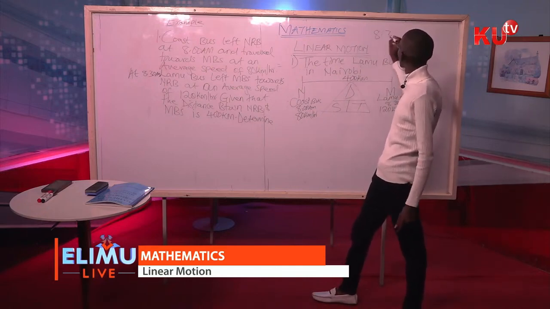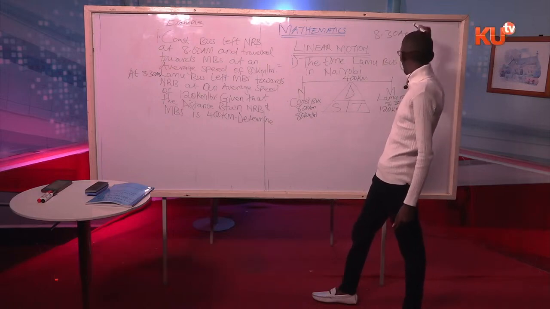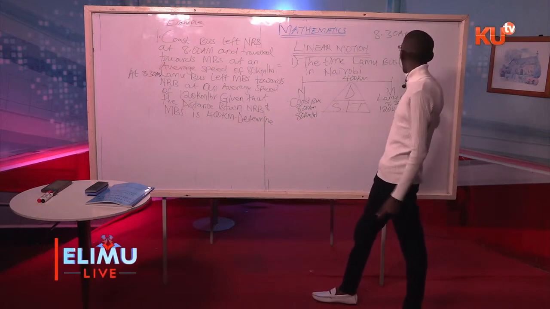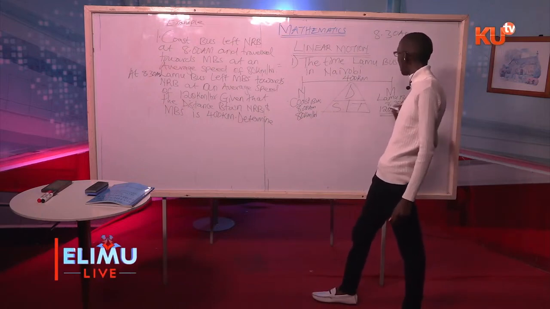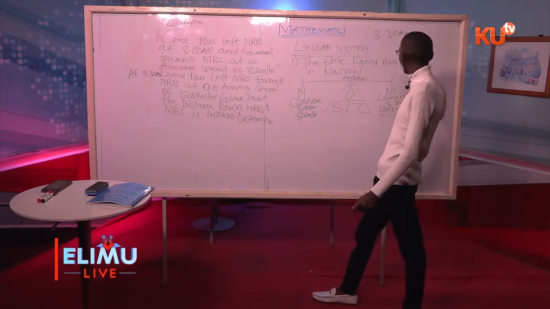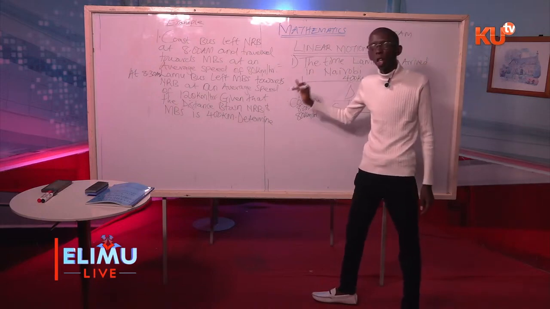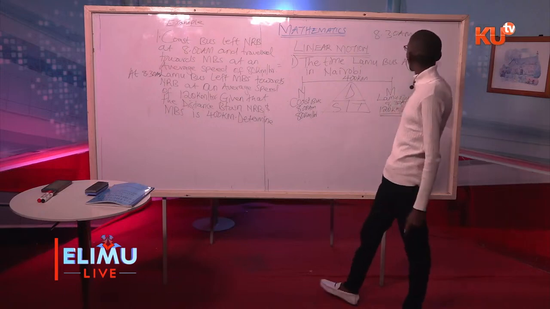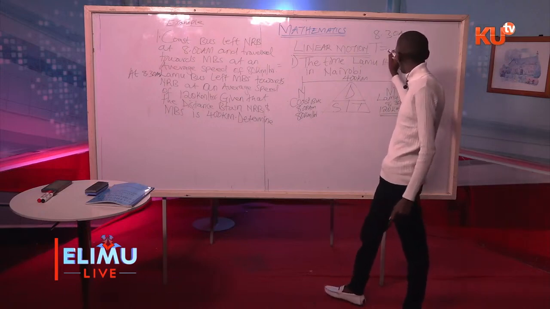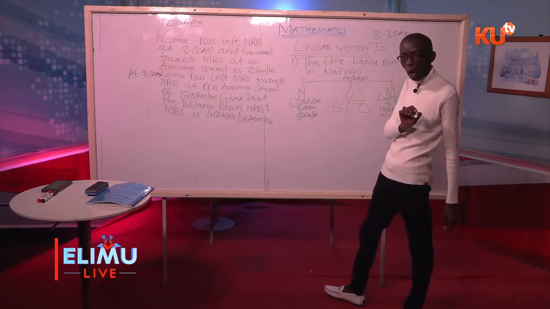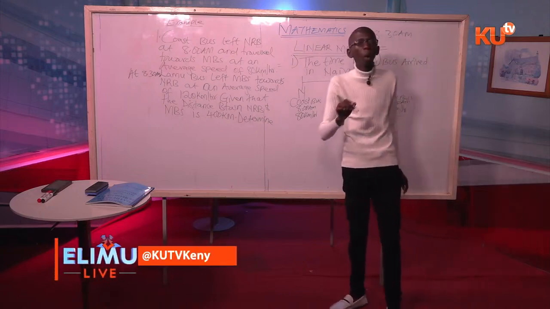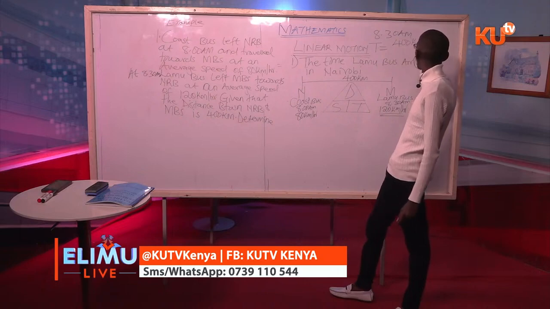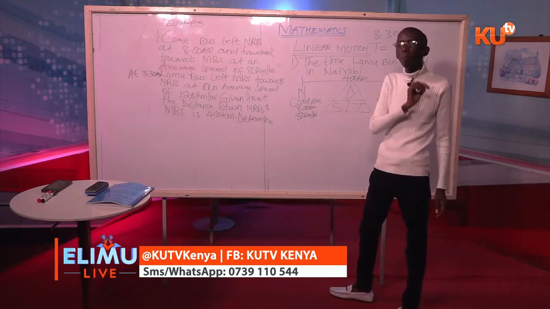We know this triangle DST. DST means time taken is equals to distance over speed. So the question is the time Lamu bus arrived in Nairobi. Lamu bus started the journey in Mombasa at 8:30 a.m. and it moved at an average speed of 120 kilometers per hour.